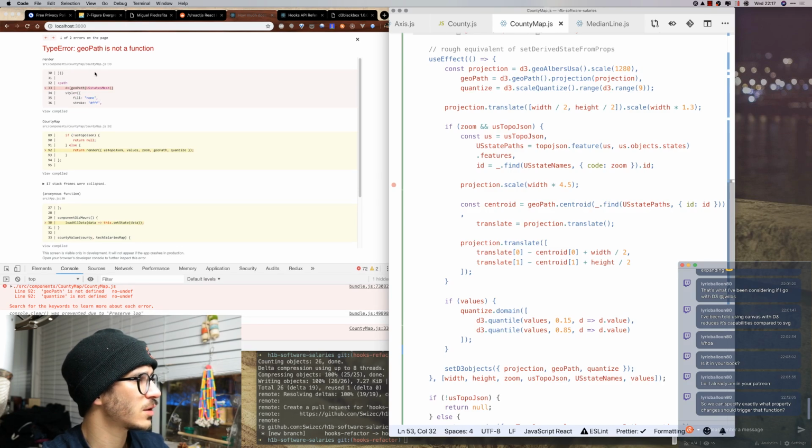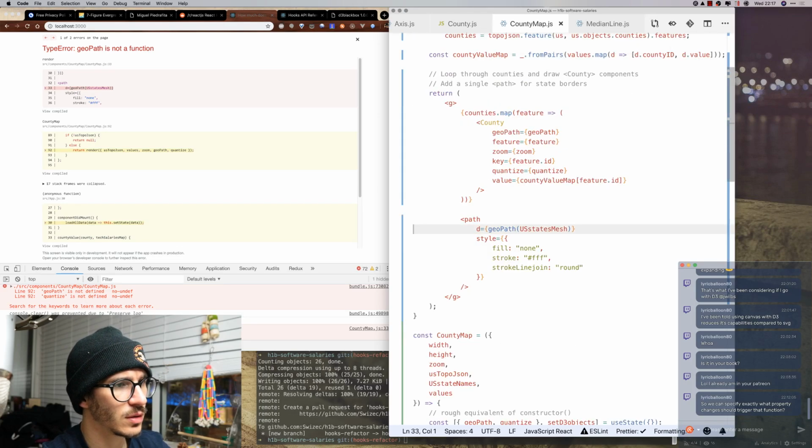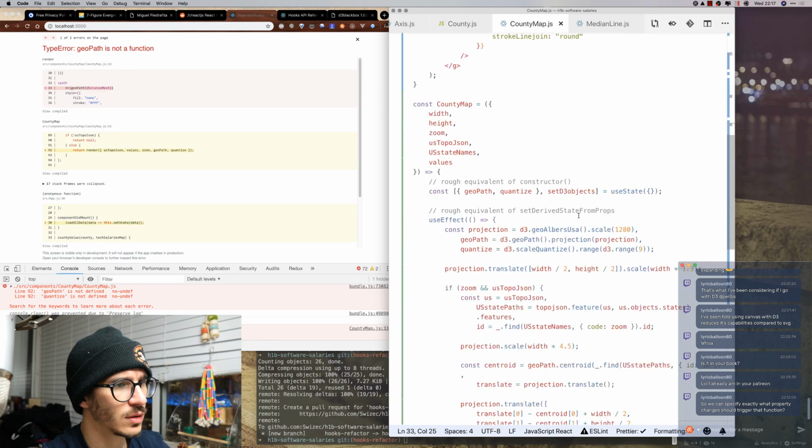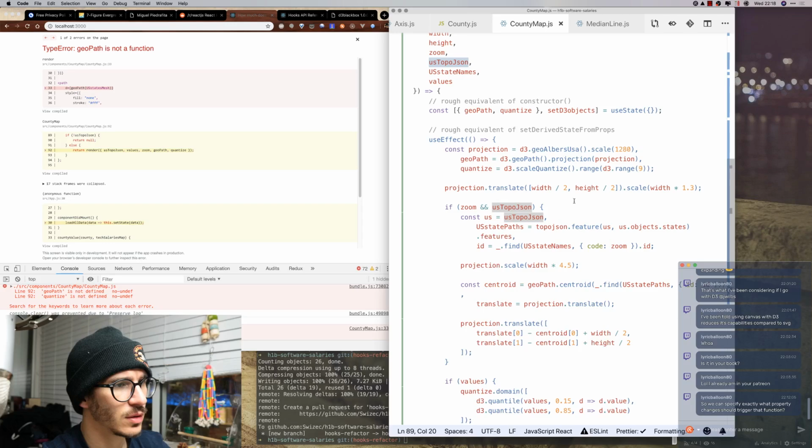So geopath is not a function. On line 33, return geopath, and here, okay, so that's one of the problems with hooks, is that on the first try things aren't defined, so we have to double render stuff, which could actually be problematic in large data sets, or generally with large things.